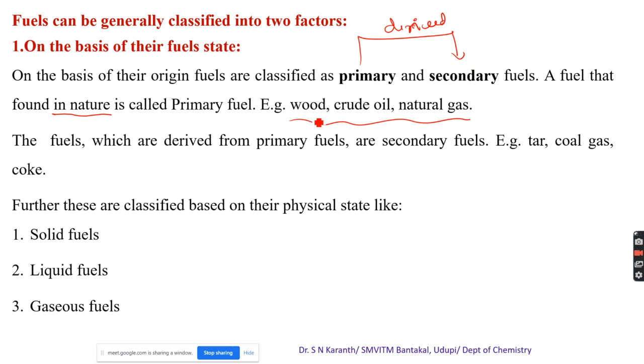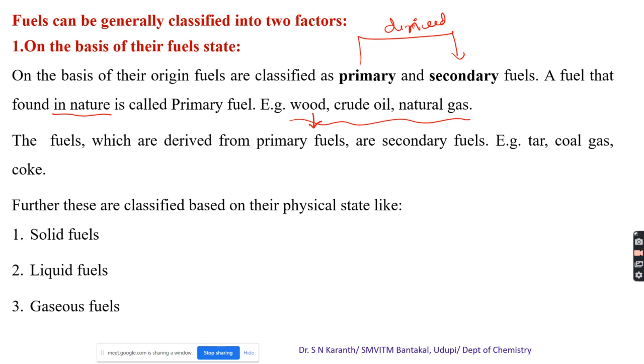That means from wood, if you get another component in transformed form, then that fuel is called a secondary fuel. The fuel obtained from nature is considered a primary fuel, and the fuel derived from the primary fuels is called secondary fuel.